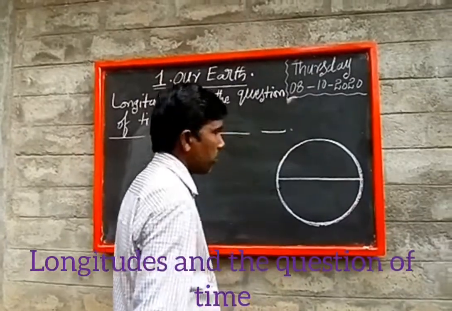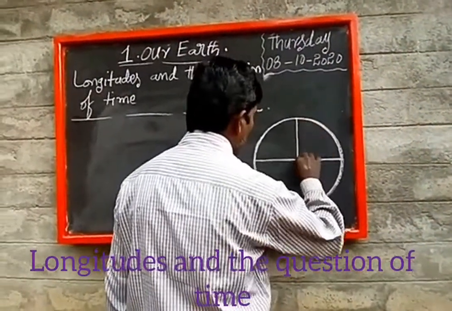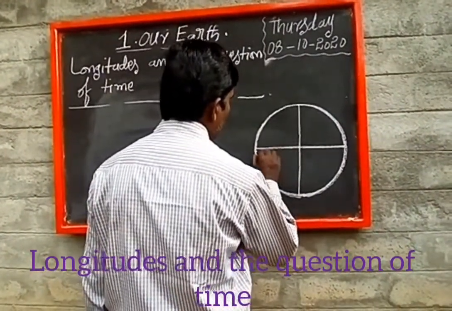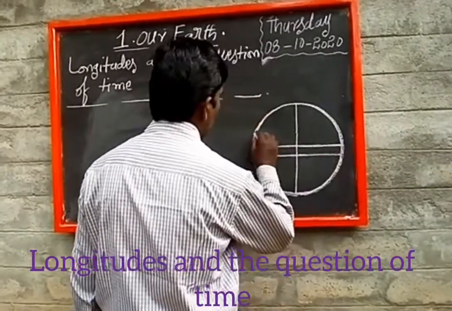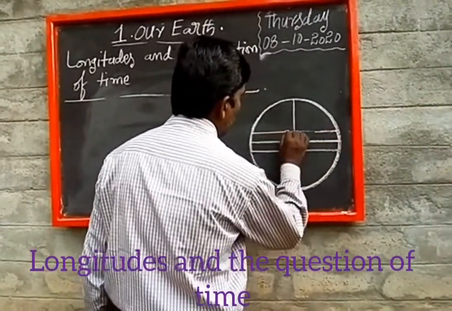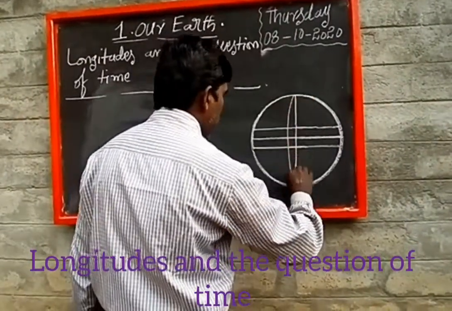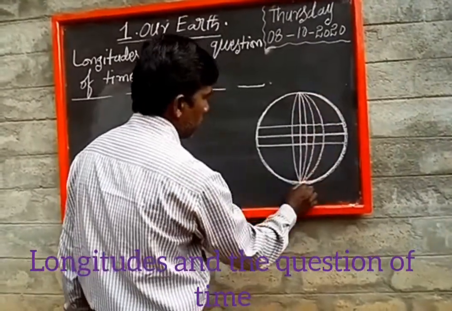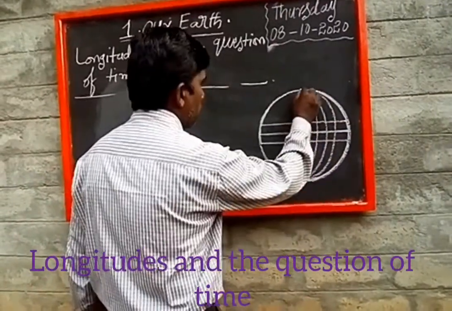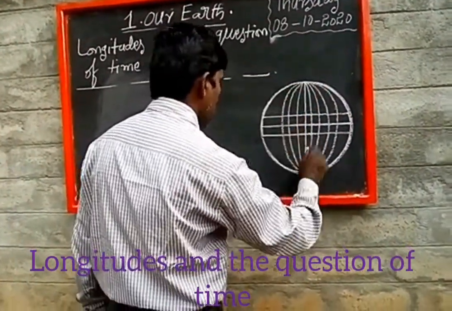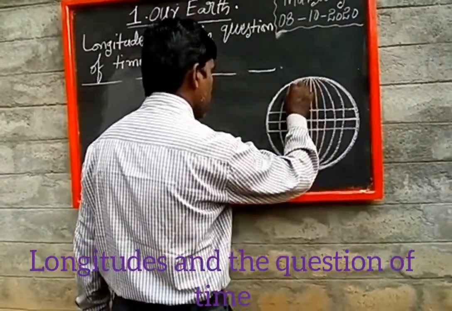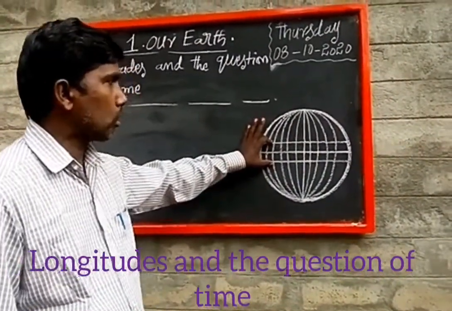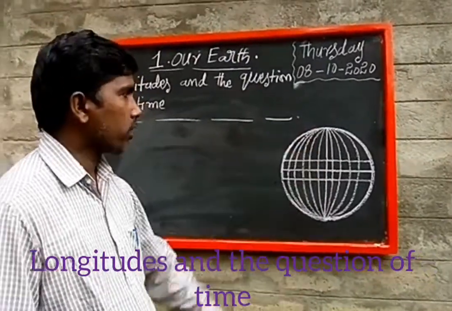Horizontal lines are called latitudes, vertical lines are called longitudes.